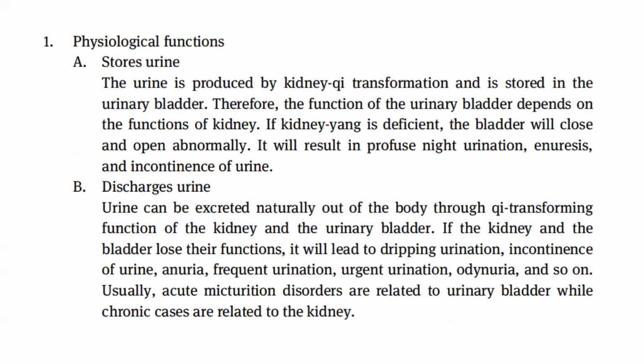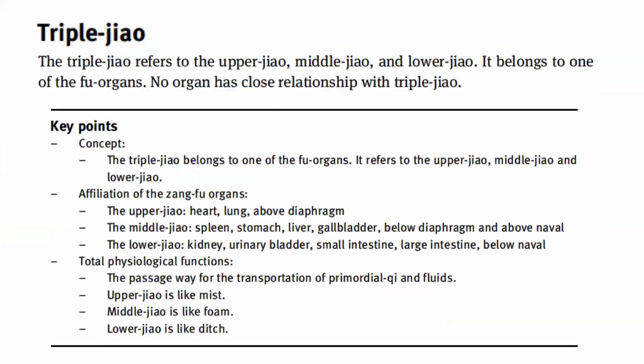Urine can be excreted naturally out of the body through qi-transforming function of the kidney and the urinary bladder. If the kidney and the bladder lose their functions, it will lead to dripping urination, incontinence of urine, anuria, frequent urination, urgent urination, and potinuria. Usually, acute micturition disorders are related to urinary bladder, while chronic cases are related to the kidney.